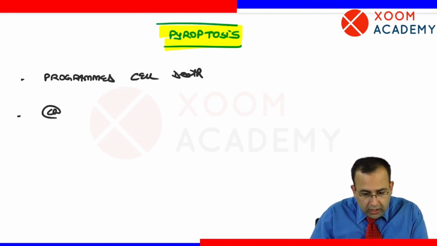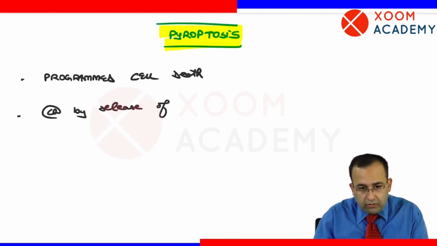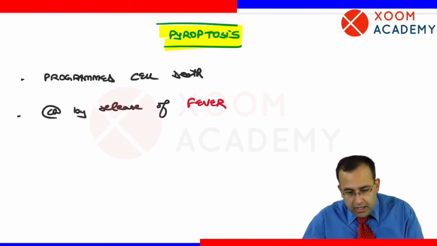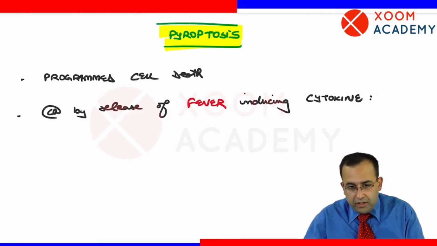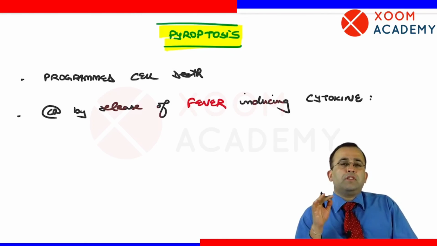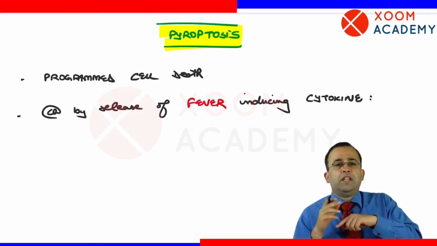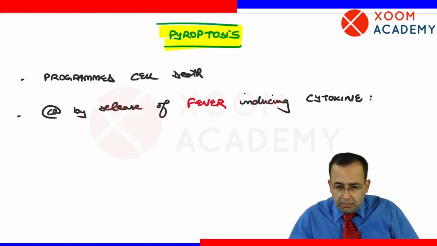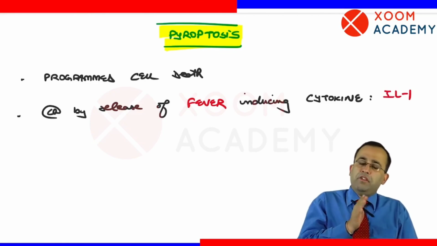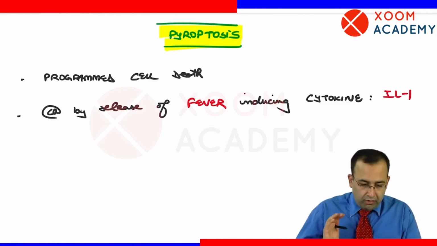It is characterized by release of fever inducing cytokine. That is, which is the most potent pyrogen? Which is the main cytokine that causes fever? We'll do this in our next chapter, inflammation. But which is the most potent pyrogen, which causes fever? Interleukin 1. It is characterized by the fever-inducing cytokine interleukin 1.